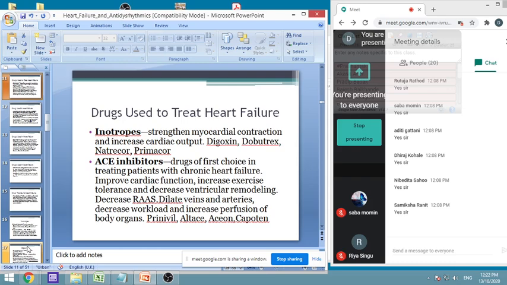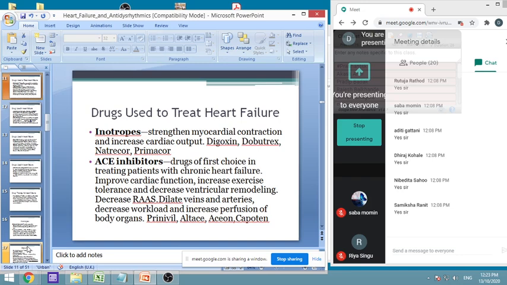Examples of these are digoxin, we shall study in detail later. So one of these is digoxin. Then another is Dobutrex, that is dobutamine, Natrecor, Primacor. These are the drugs which are used in the treatment of heart failure. Then others are ACE inhibitors.